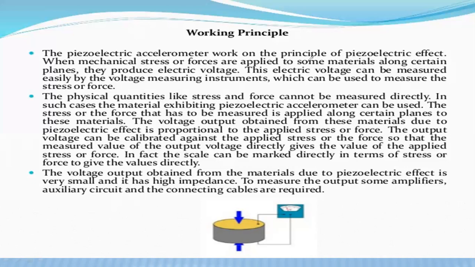The output voltage can be calibrated against the applied stress or force, so that the measured value of the output voltage directly gives the value of the applied stress or force. In fact, the scale can be marked directly in terms of stress or force to give the values directly. So we can place a scale on the device. You can calculate how much mass acts on the device directly by using one calibrated scale placed on it.